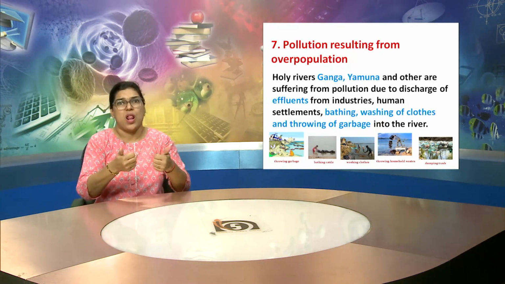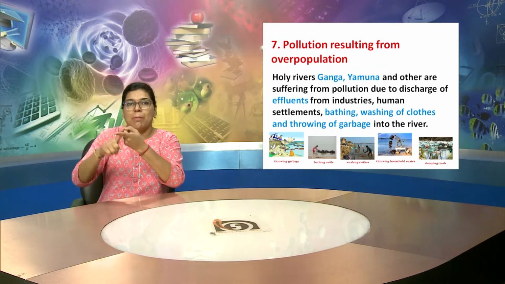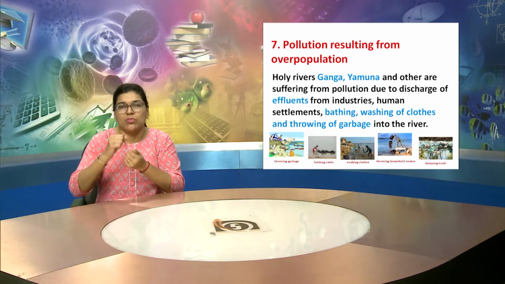And also the bathing and washing of clothes and throwing of garbage into the river is also causing the rivers to get polluted.